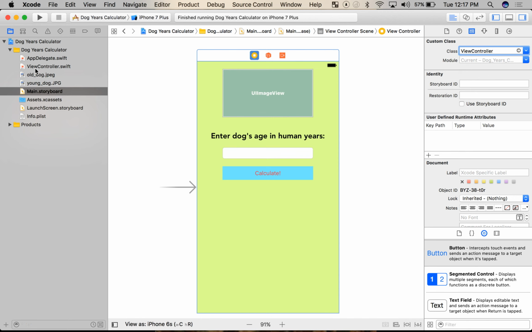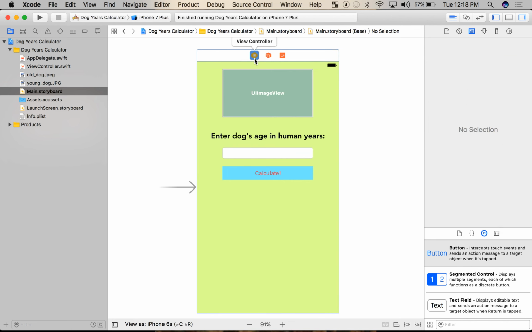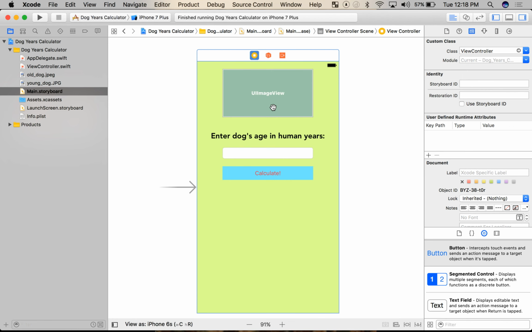So the first thing we have to do is connect the two. Interface Builder knows it has this layout, but the ViewController.swift file does not. So we have to let the two know that these objects exist. So I'm going to go ahead and use the assistant here. So again, I clicked on the view controller. I can see it's highlighted because it's blue around it.